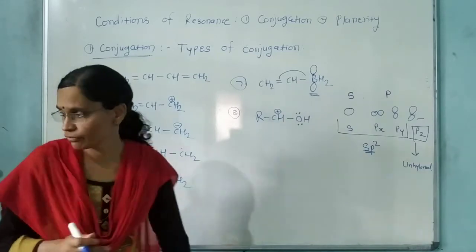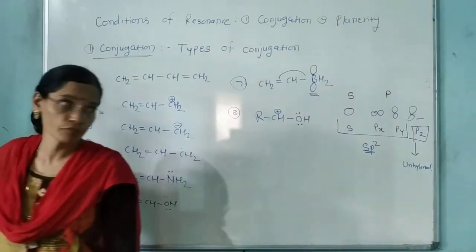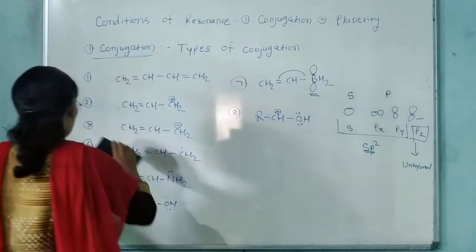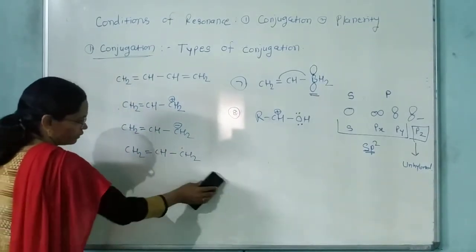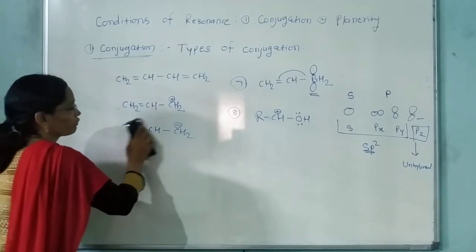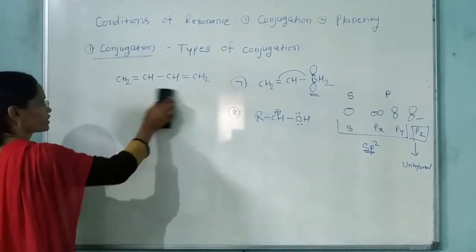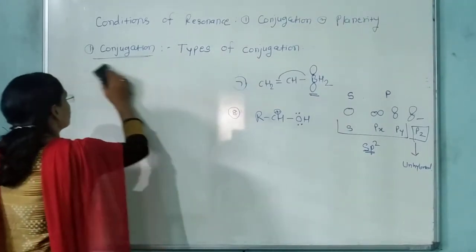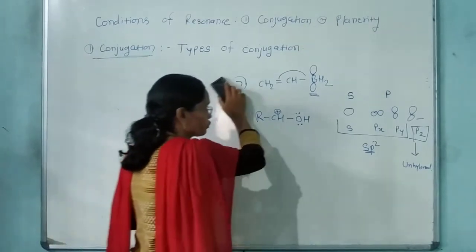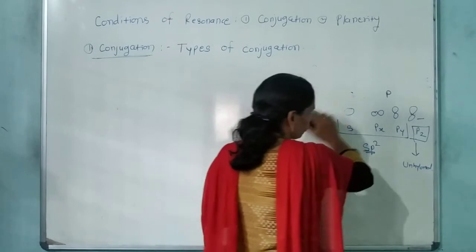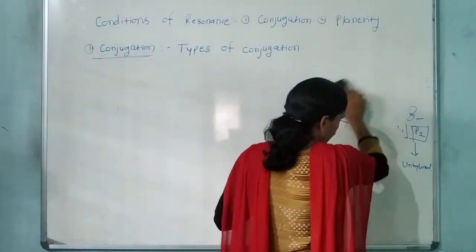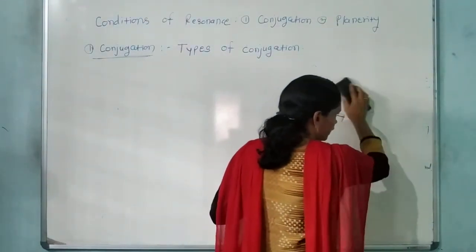Next condition is a very important condition, that is the planarity. Now, if conjugation is there in the compound, then only it will show the resonance. There should be a conjugation present in the compound. Conjugation का होना बहुत बहुत जरूरी होता है for resonance.